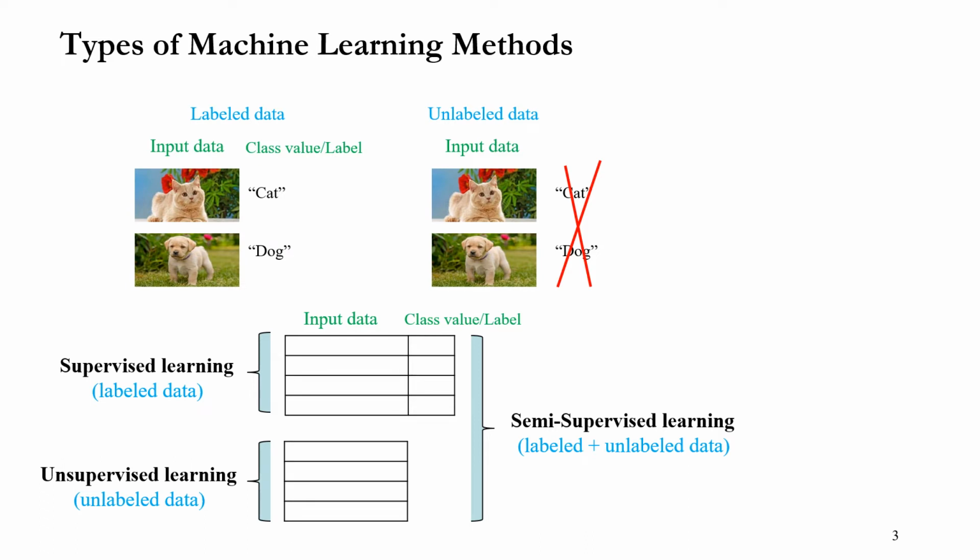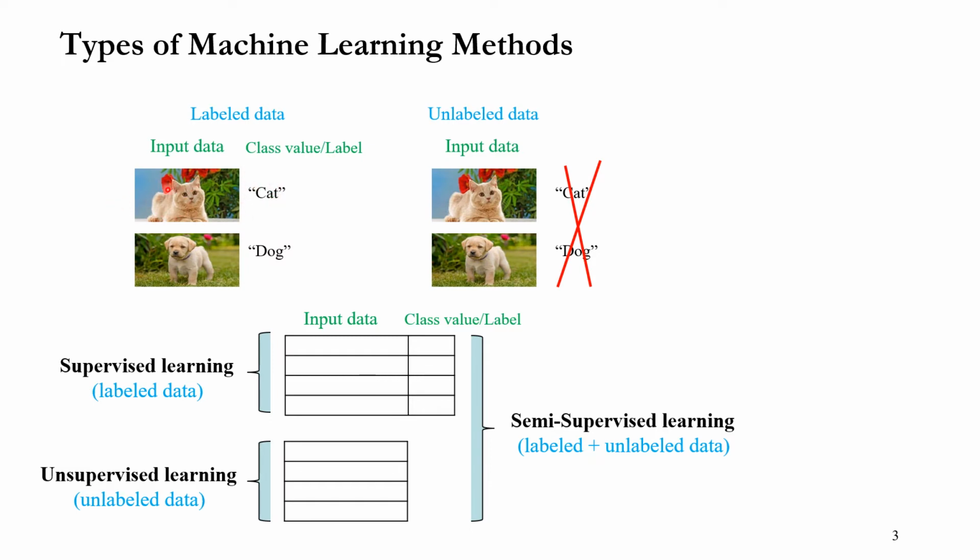This slide is a little replicate of the previous slide. I'm going to explain supervised, unsupervised, and semi-supervised learning by using more examples here. This is an example of labeled data. Let's say we are dealing with image data. So this is input data, and for each input data, you give a label or class value. In this case, this is a picture of a cat.